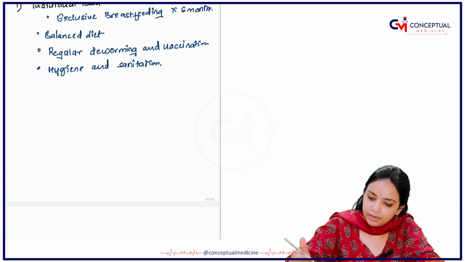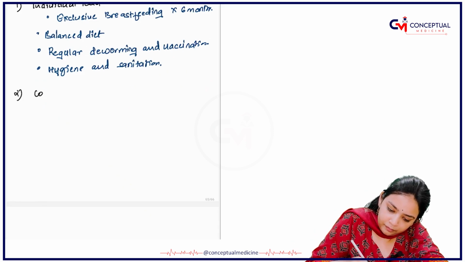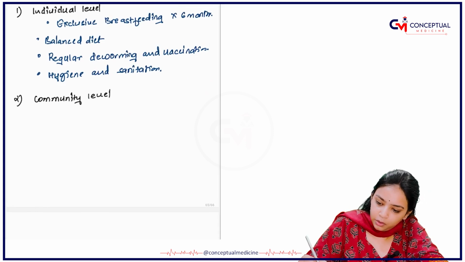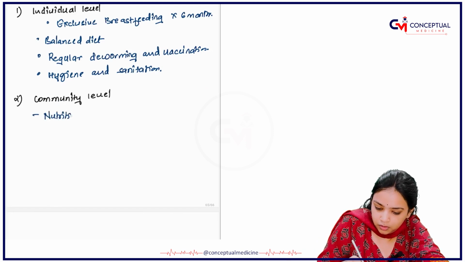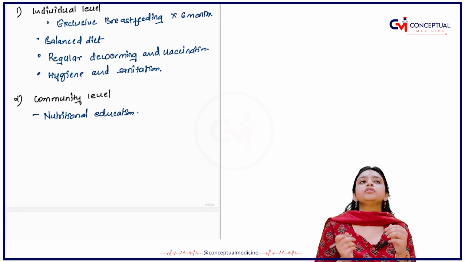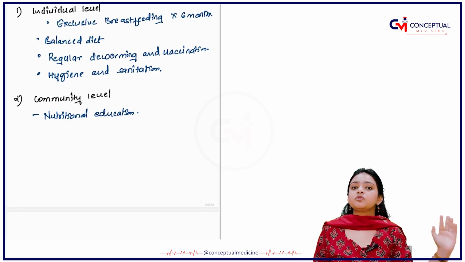Next, this was at the individual level. At the community level, what you have? So at the community level, you have nutritional education. You have certain workers like the Anganwadi workers, like the ANMs, right?